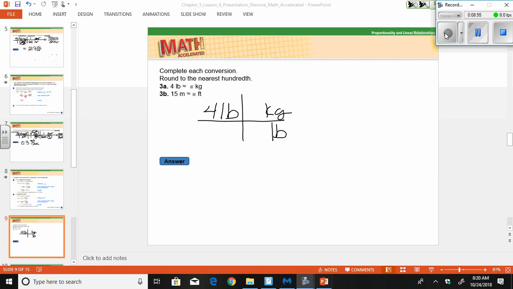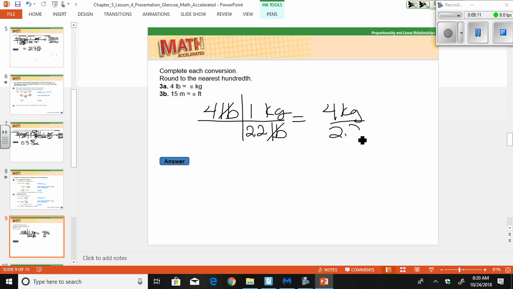Okay, it took a minute to find the kilograms, so there's 1 kilogram for every 2.2 pounds. So our pounds will go away, and we'll get 4 kilograms divided by 2.2, so 4 divided by 2.2, and we're going to the nearest hundredth, 1.81 kilograms.